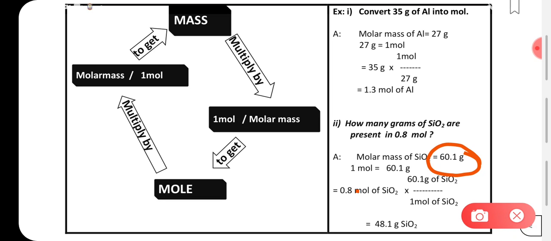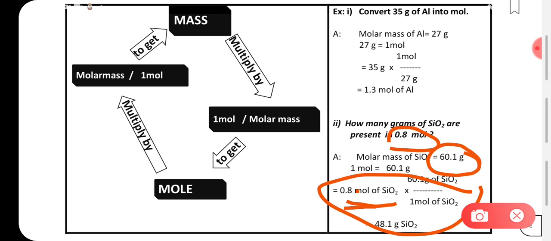Therefore in 0.8 mole it will be 60.1 divided by 1 for 1 mole, into 0.8. This is what you have to do in the calculation, and you will get the answer.